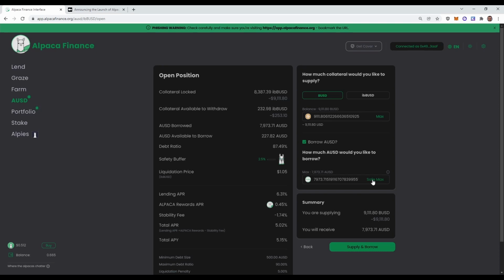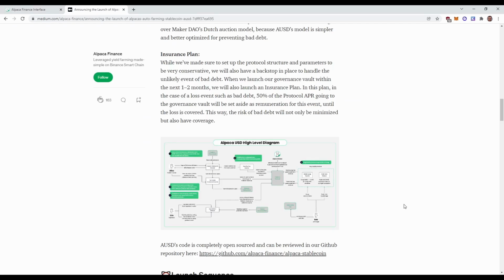And even if something unforeseen would happen, again, only 25% of your position would get liquidated. That would mean that IB/BUSD is converted for AUSD to repay your debt. And again, I can't think of any scenario in which that would happen. Going back to the documents, we can also see that there will be an insurance plan that launches, which is basically protecting the protocol from accruing bad debt.